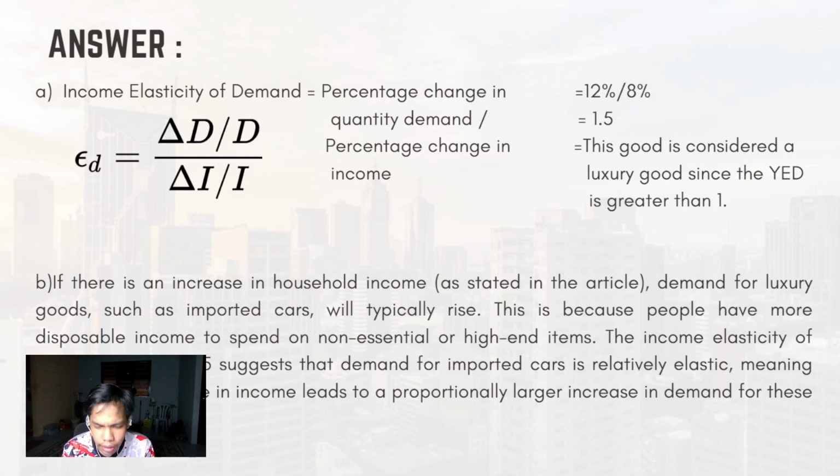So, when household income rises, as we saw in the example, demand for luxury goods like imported cars increases. Consumers have more disposable income, allowing them to spend on higher and non-essential items.